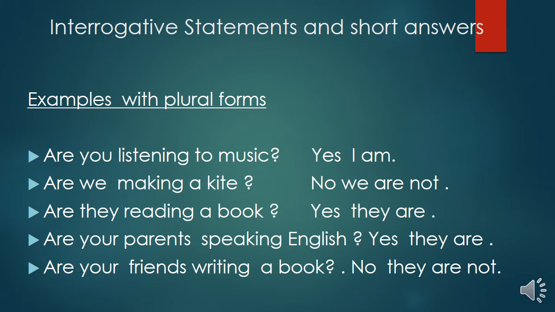Be verbs plus verb ing, interrogative statements and short answers with plural forms. Are you listening to music? Yes, we are. Are we making a kite? No, we are not. Are they reading a book? Yes, they are. Are your parents speaking English? Yes, they are. Are your friends writing a book? No, they are not. In this lesson, you understood how to use be verbs with the present tense with ing